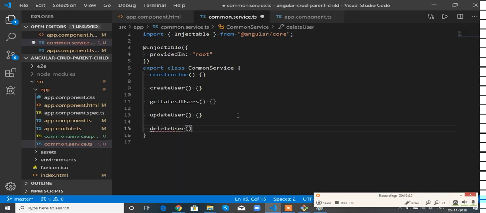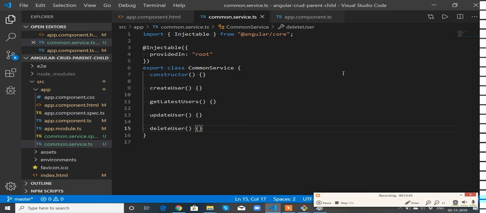So these are the four activities which we are going to do, but all four activities are ultimately going to be taken care of by the common service. Wherever the component you are in, it could be a parent component or a child component, these four operations will be taken care of by the common service.